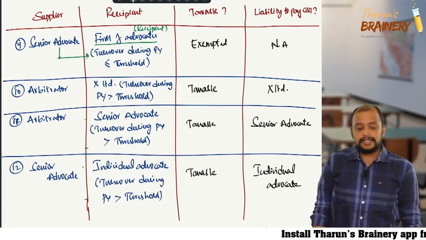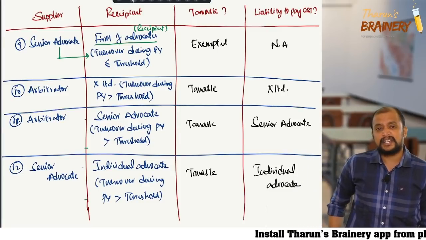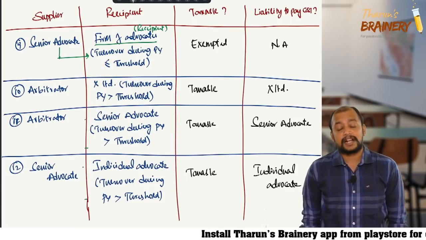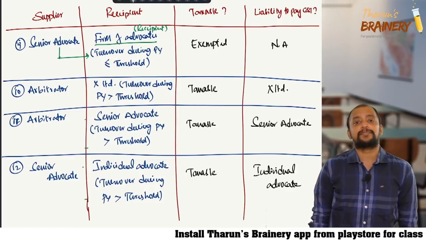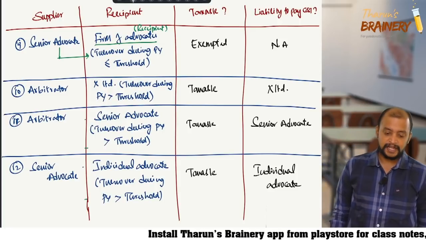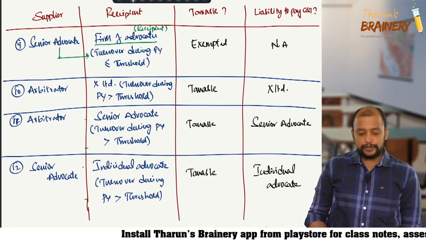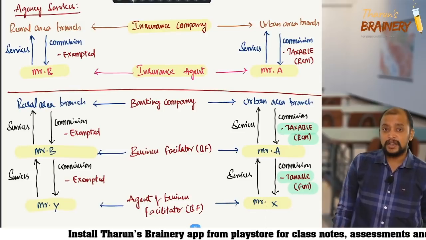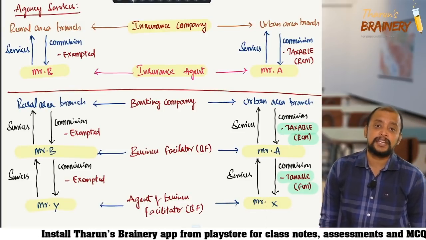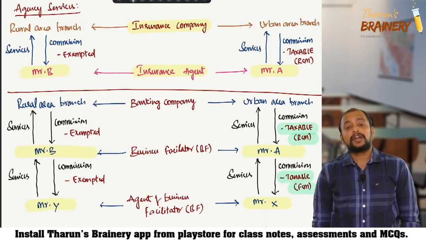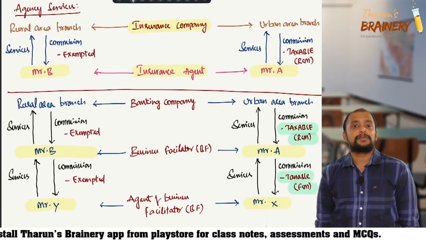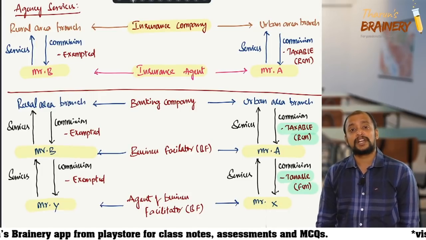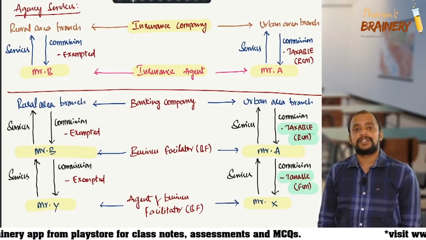Then a senior advocate providing service to an arbitrator is taxable if the arbitrator's turnover during the previous year exceeds the threshold limit. Then insurance agent to a person carrying on insurance business, that is simple. There is an insurance agent providing services to an insurance company for its branch in an urban area. Now they get a commission. That commission is taxable under RCM, so the insurance company will pay. If the insurance agent is providing services to a rural area branch of the insurance company, the commission they get is exempted.